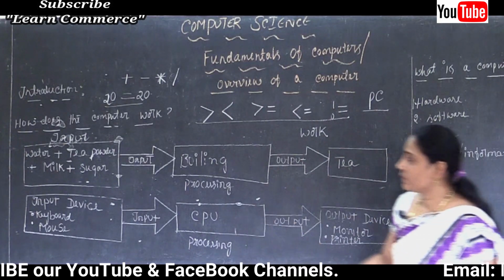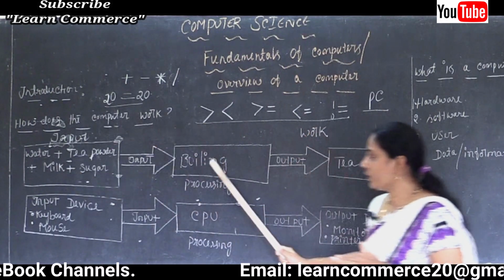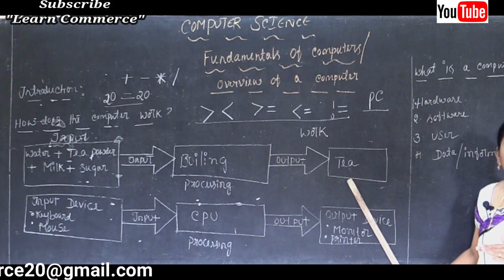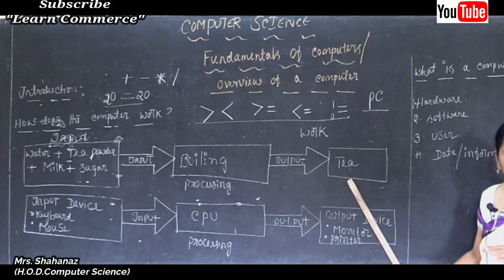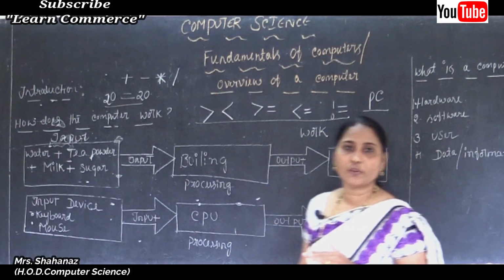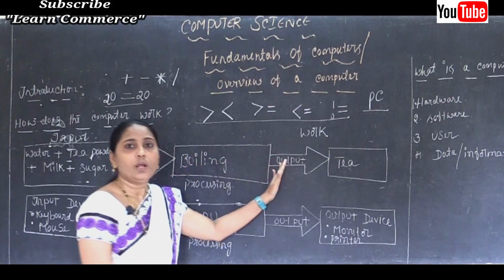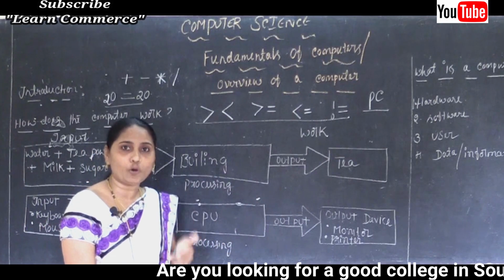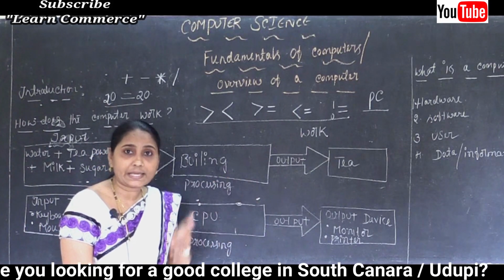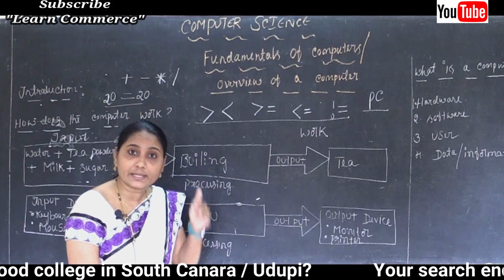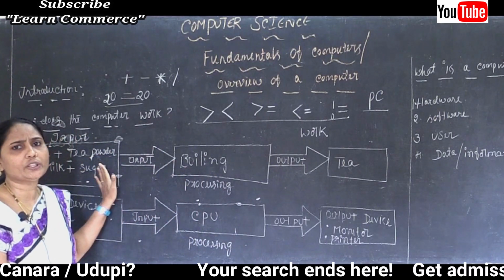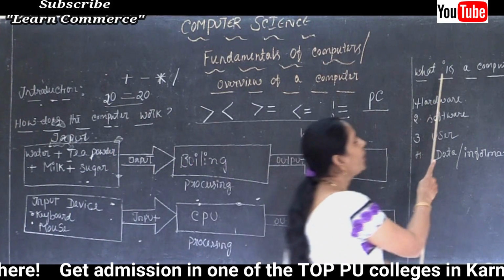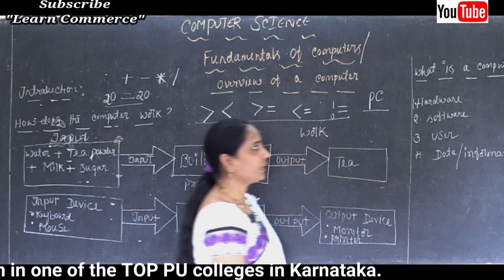Correct? No? What's the data we are going to input? After the process we will get some output. So converting data into useful information, and that is very useful to the people. We know why, because why are we inputting data into the computer? We need the output, we need some message, some information, some result. Because of this reason, we input data into the computer, correct? So this is the meaning of what is a computer.